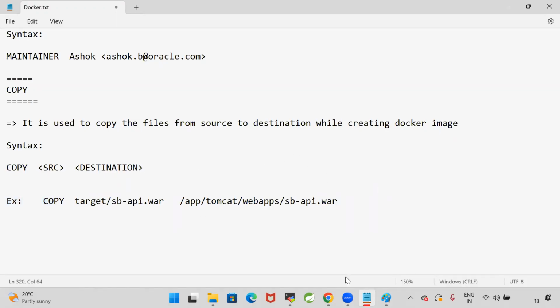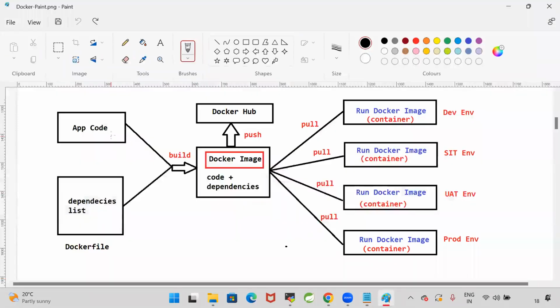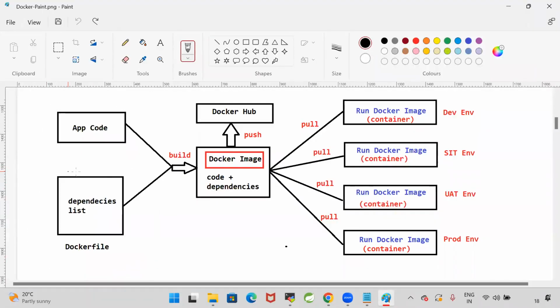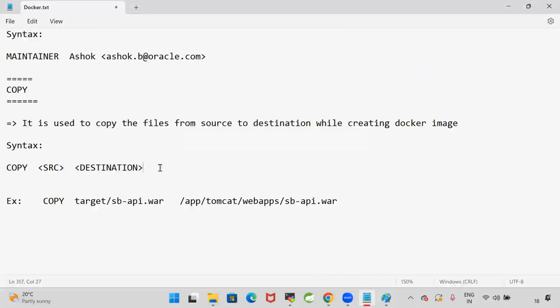When we are creating the Docker image, my code is available and my Docker file is available. In this Docker file, I will specify that the project package is available in the project target folder. The jar file is available. Take the jar file and copy that jar file into the Tomcat server. So if you want to copy the files from the source to destination while creating the Docker image, then we will go for the copy command.